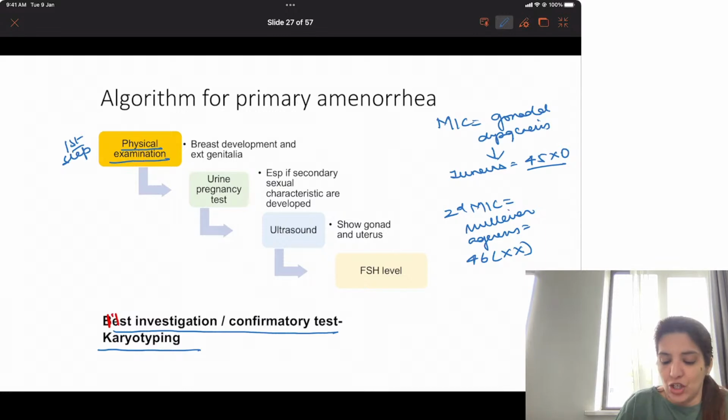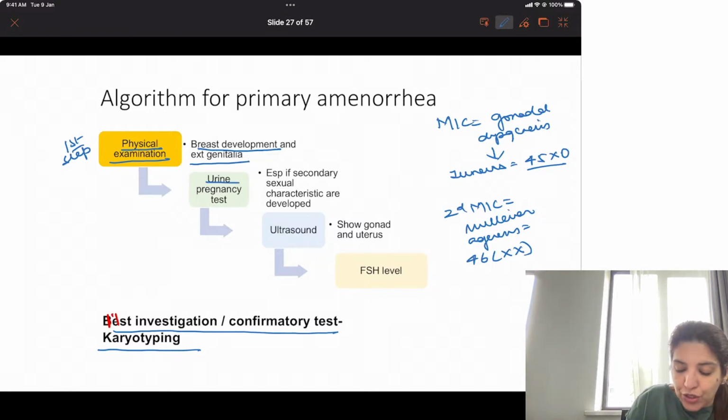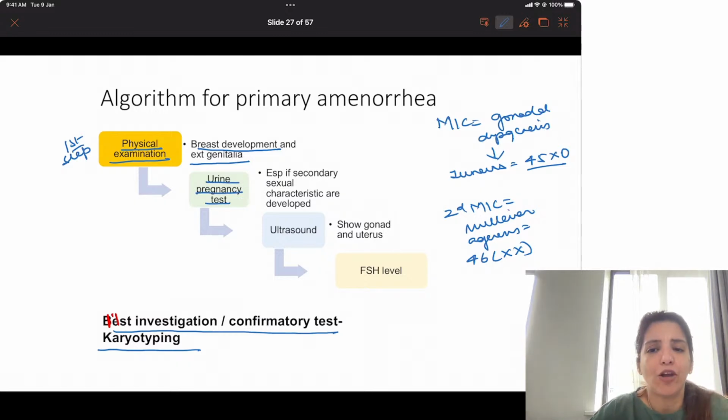In physical examination, you are going to look at the breast development and external genitalia of the female. Then you are going to do a urine pregnancy test. Now you're going to say, ma'am, primary amenorrhea, why do we do a urine pregnancy test? Because pregnancy is the most common cause of secondary amenorrhea.